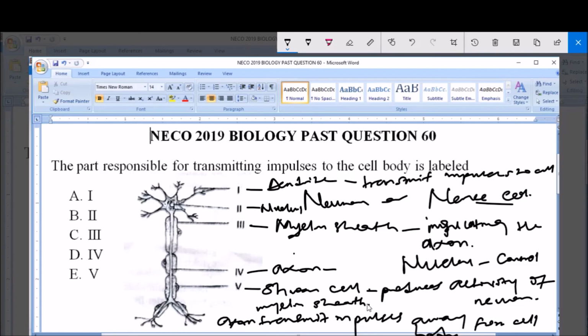Now, the question says the part responsible for transmitting impulses to the cell body, and that is the dendrite, which is option A, I. The dendrite is a nerve fiber that transmits impulses to the cell body, while the axon is a nerve fiber that transmits impulses away from the cell body. So the answer to this question is option A, dendrites.